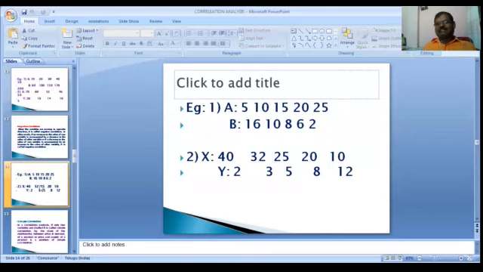Next, observe the second example. X is 40, 32, 25, 20, 10. The values are totally decreasing. The other series is 2, 3, 5, 8, 12. This is also in the opposite direction, decrease to increase. What is the negative correlation? The values go in opposite directions. That is the negative correlation.